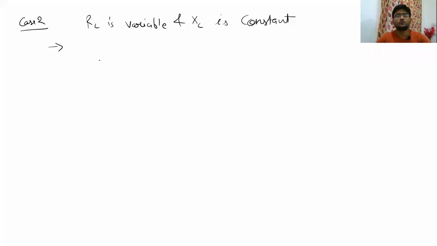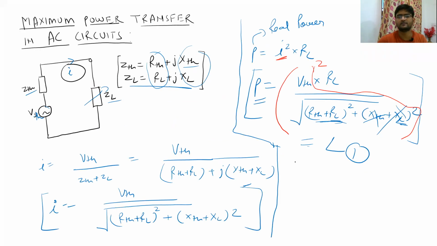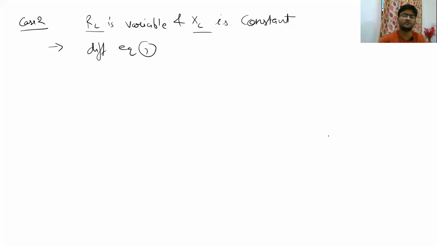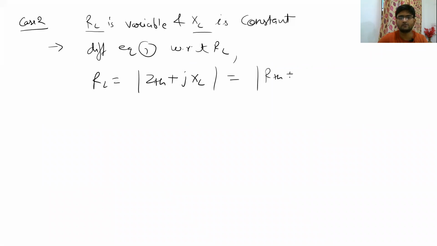Now coming back to case 2, where RL is variable and XL is constant, when we differentiate equation 1, what was that equation 1? This equation 1 was this. So if we differentiate this equation 1, which is a power equation, with respect to RL, since only RL is variable, we will get the value of RL as magnitude of ZTH plus JXL. Remember, this XL is a constant now, it is not variable. So in the magnitude form, we can also write it as the magnitude of RTH plus J.